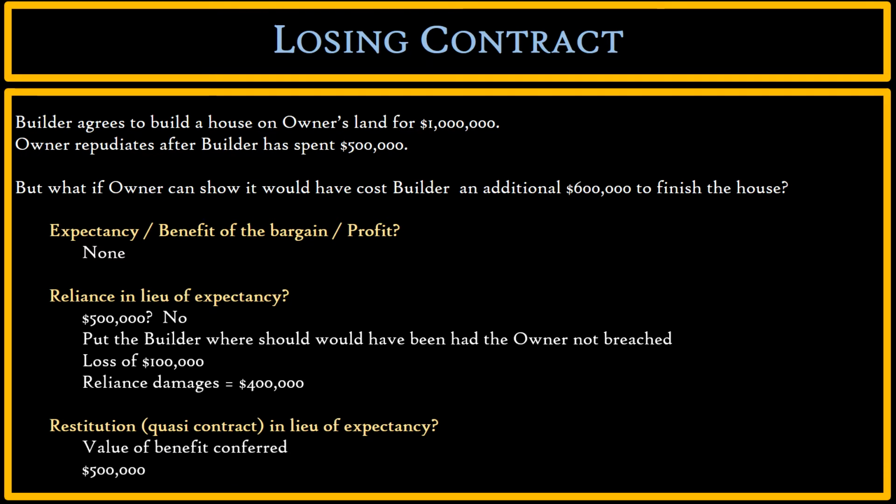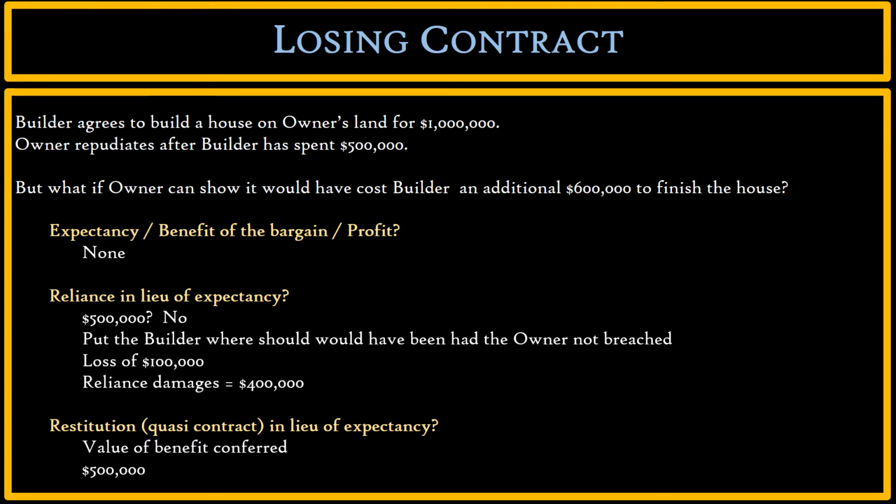Right? And I think that the builder can make a very good argument that the expenses that she has incurred to build whatever she has already built on owner's land is the value of the benefit conferred, $500,000. So under these circumstances, the court would award the builder $500,000 in restitution. Owner would have to pay $500,000 in restitution, quasi-contract, to builder. Builder would not be suing for breach of contract under these circumstances.